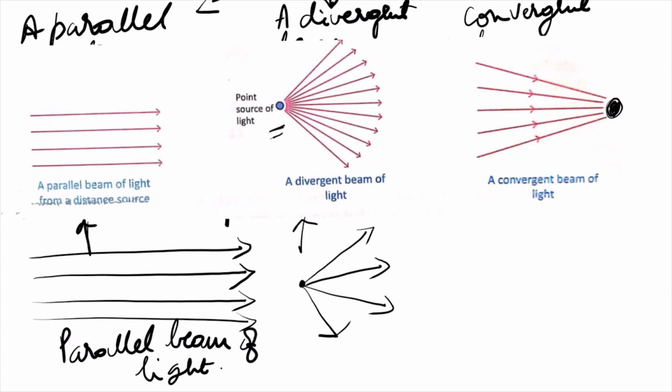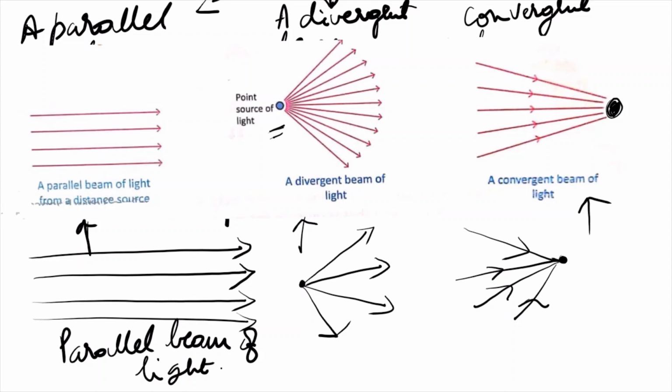So that's the convergent beam of light. Okay, all these light rays are coming towards one point. Then that is called a convergent beam of light. Clear, children? So we have learned a ray of light, which passes in only one direction in a straight line, is called a ray of light. A beam of light is a group of light rays.